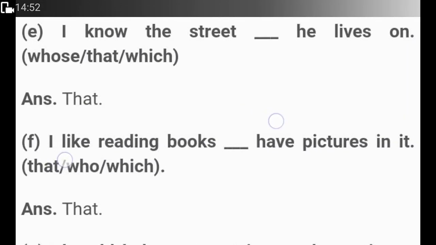I know the street that he lives on, not whose or which. We can also use which. I know the street which he lives on, but it will not be grammatically correct. So we say, I know the street that he lives on. I like reading books that have pictures in it.